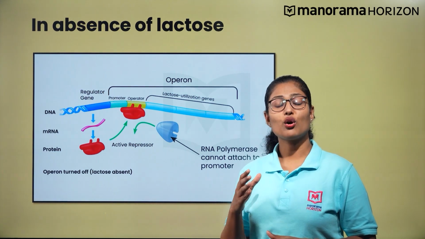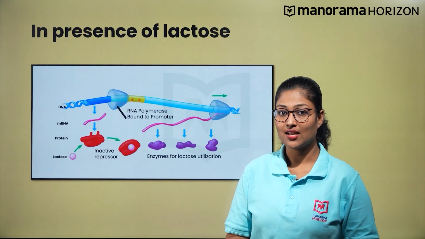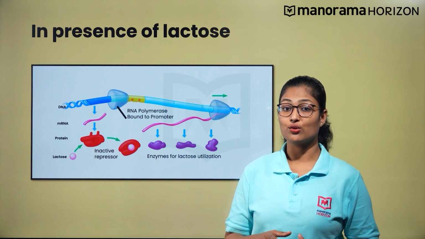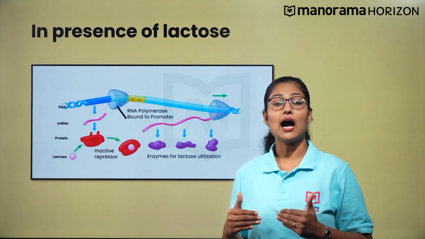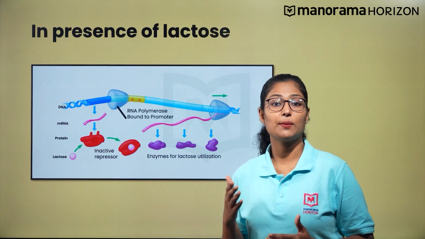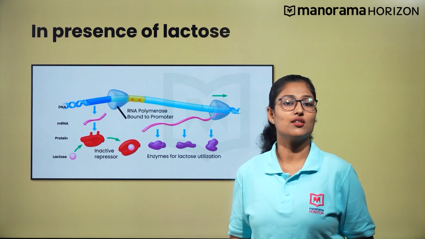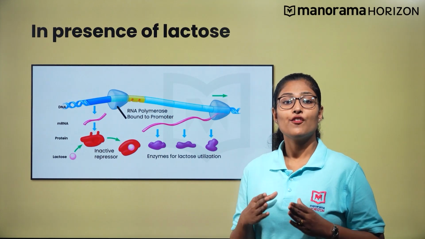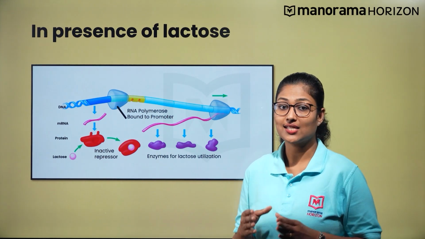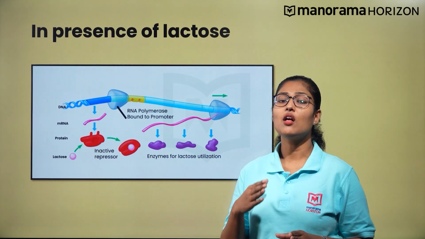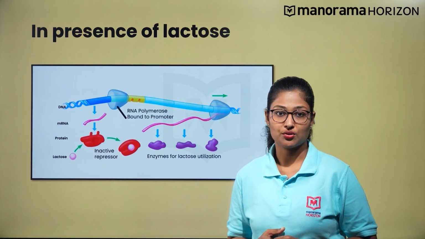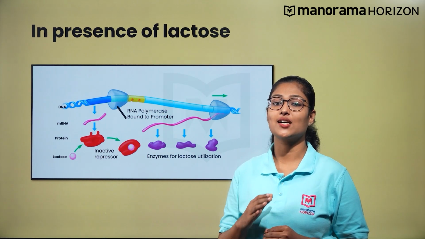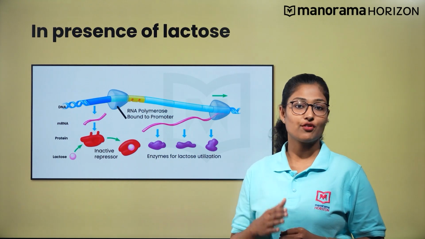If lactose or allolactose is present, then the repressor is inactivated by the inducer, thus allowing the RNA polymerase to get bound to the promoter and the transcription occurs. Proteins will be synthesized by the translation from each of the structural genes, as these proteins are responsible for the metabolism of lactose. This regulation of Lac Operon by an inducer is referred to as positive regulation.